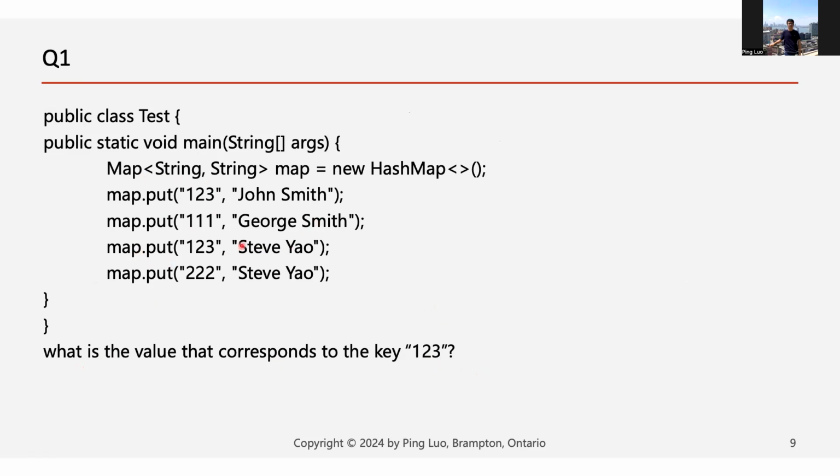Yeah, it's Steve Yao, right? Because each key can only correspond to one value. Here we put the key to John Smith, but we put the key again to Steve Yao. So John Smith is replaced by Steve Yao. So Steve Yao is the correct answer.